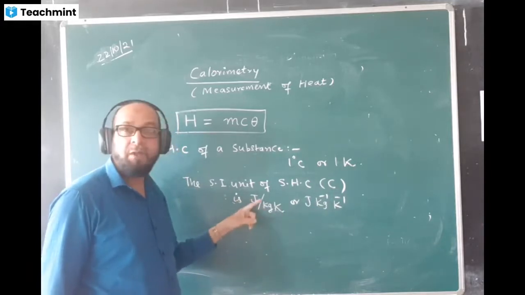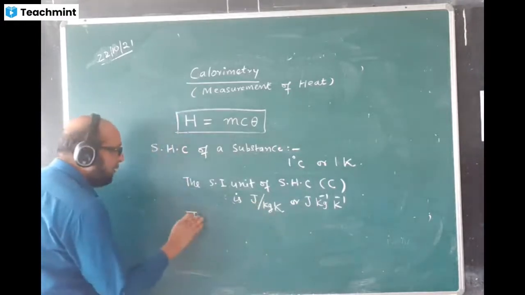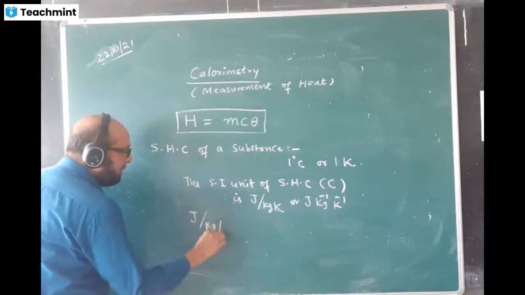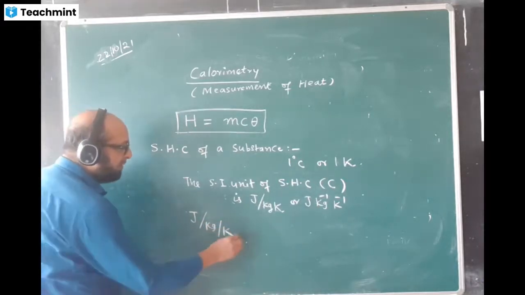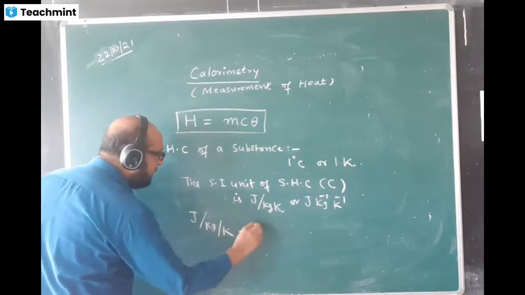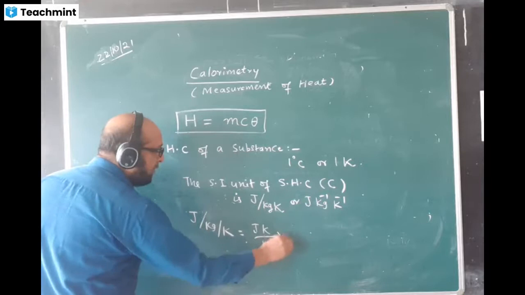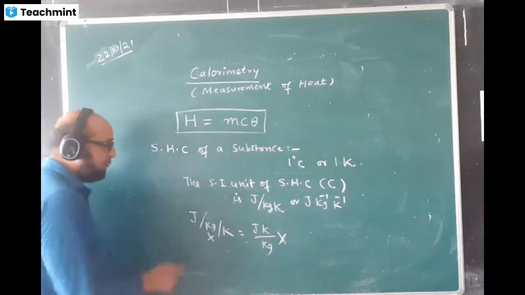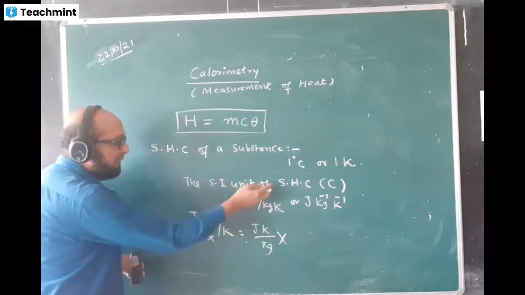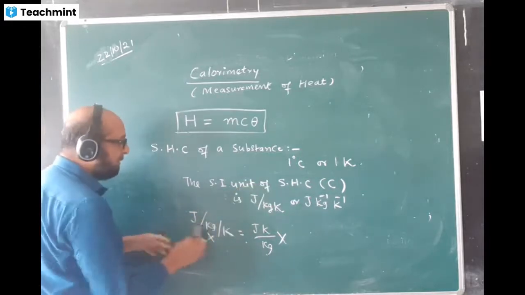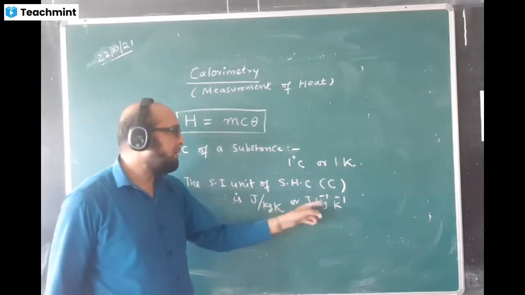This part you only have to give once. No need to give it again and again. If somebody writes joule per kg per Kelvin in the wrong way, with separate fractions, it is wrong. These two will be taken as another fraction, and the value becomes joules K by kg, which is a wrong unit. Don't write like this. We write joules, single slash, kg Kelvin, together.